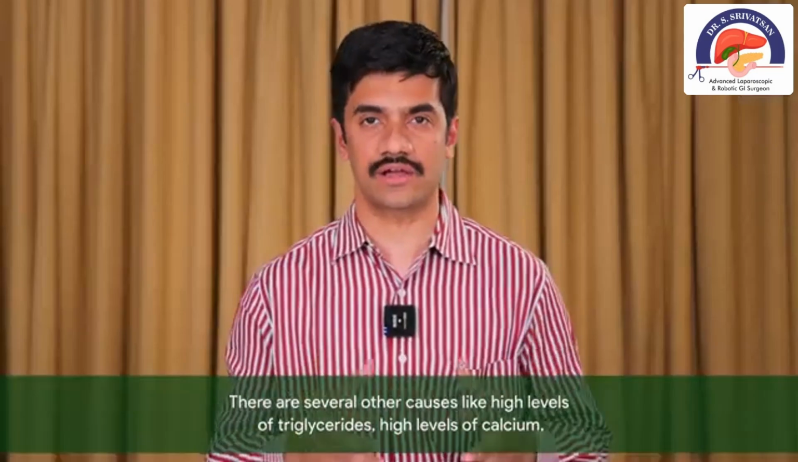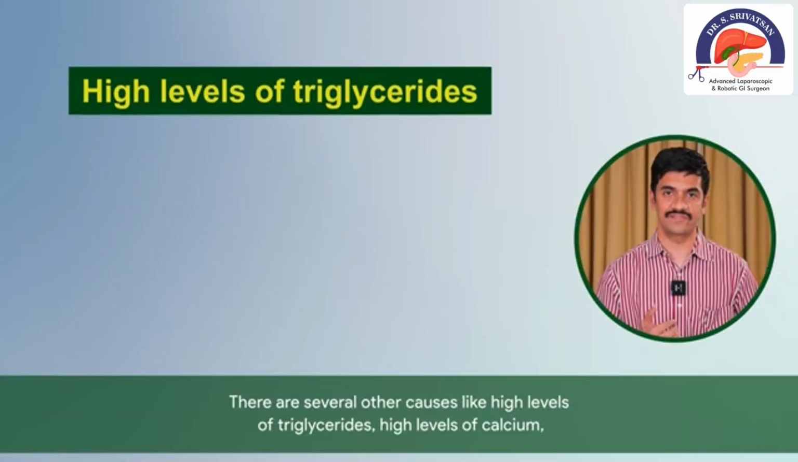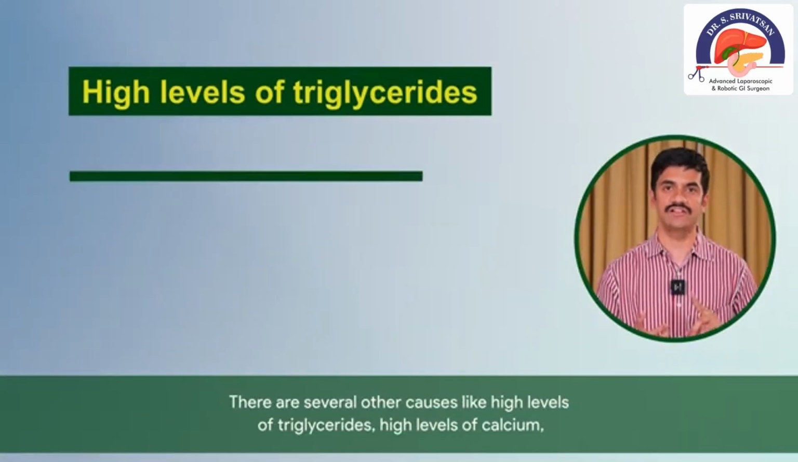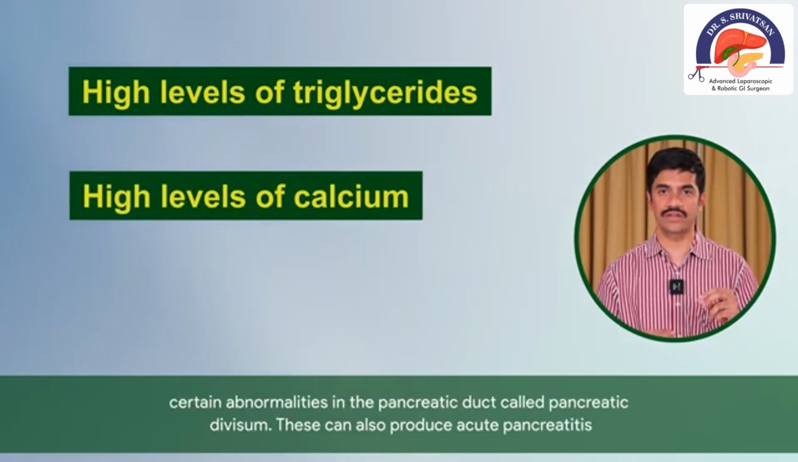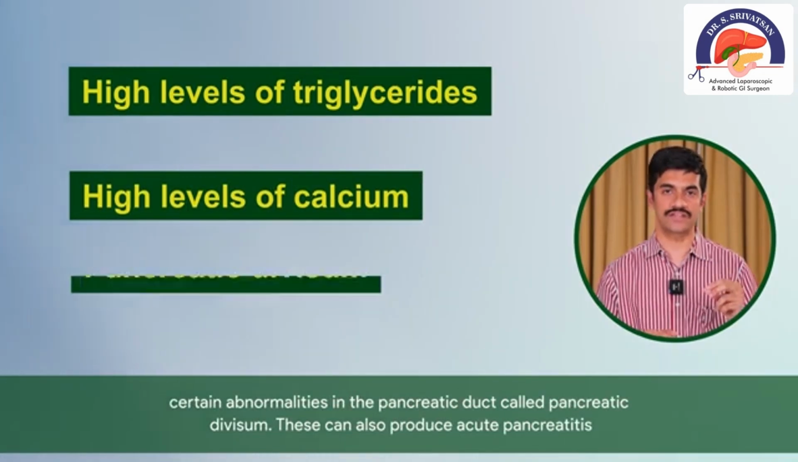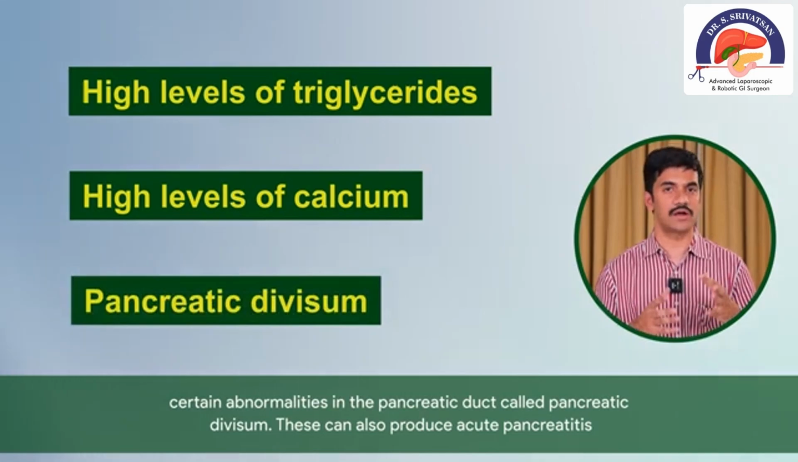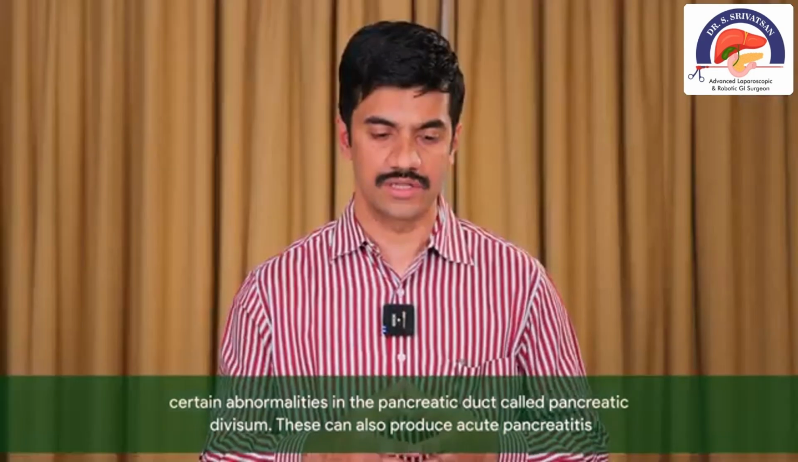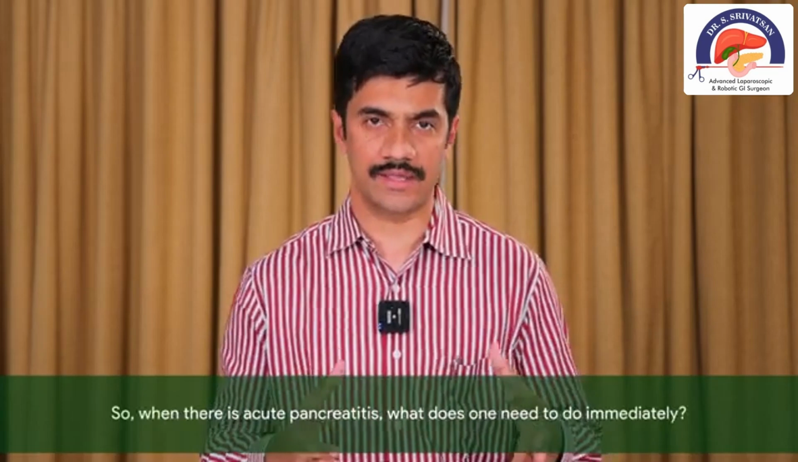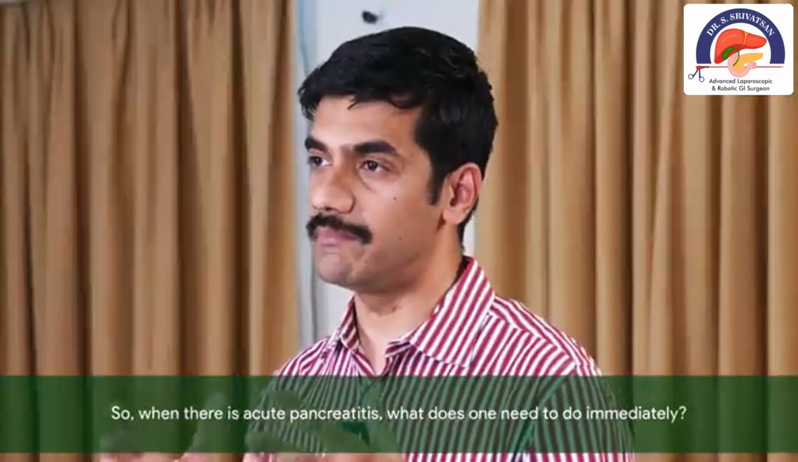There are several other causes like high levels of triglycerides, high levels of calcium, certain abnormalities in the pancreatic duct called as pancreatic divisum. These can also produce acute pancreatitis. So, if there is acute pancreatitis, what one needs to do immediately?